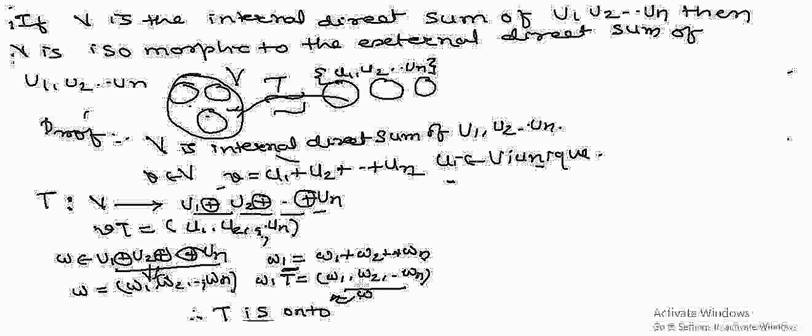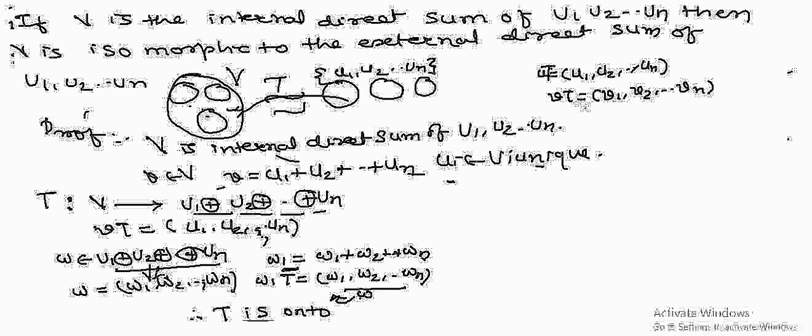Now suppose that I have two elements, u equal to u1 plus u2 plus ... un with T of u equal to (u1, u2, ..., un), and T of v equal to, by definition, (v1, v2, ..., vn).